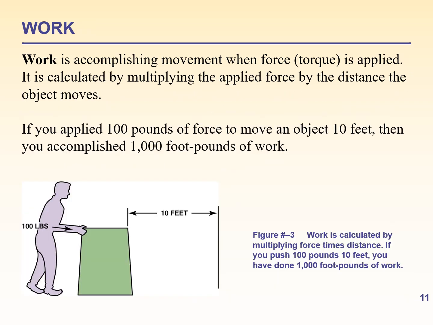Now the next important concept is work. Work is accomplished by the movement when a force or torque is applied. It is calculated by multiplying the applied force by the distance the object moves. If you apply 100 pounds of force to move an object 10 feet, then you accomplished 1000 foot-pounds of work.